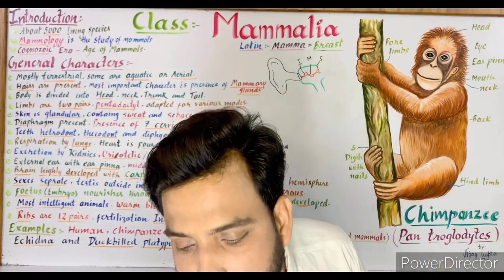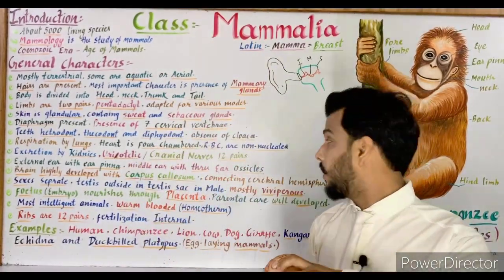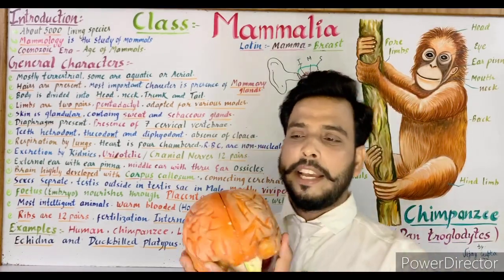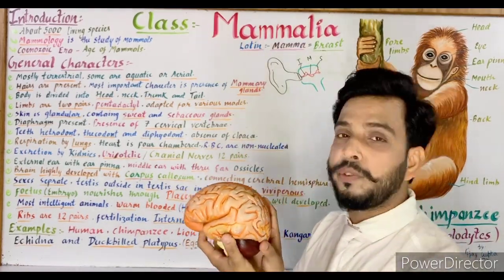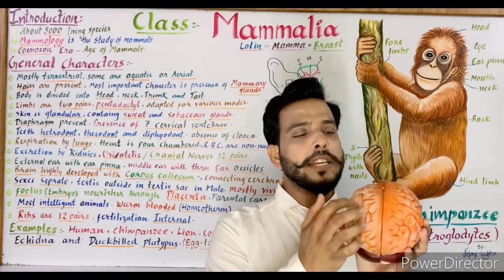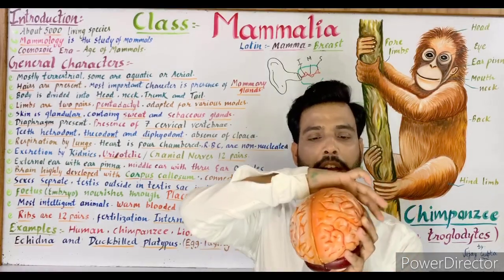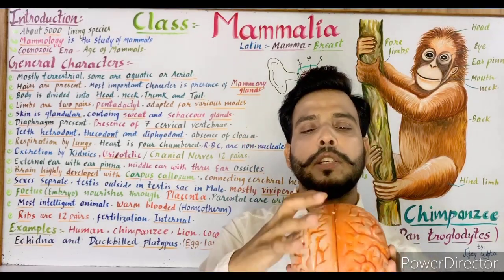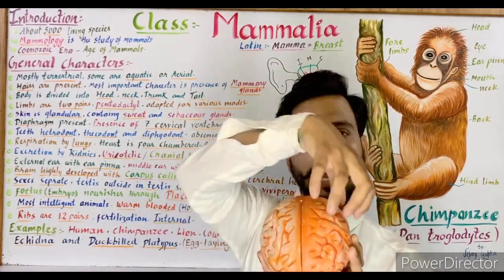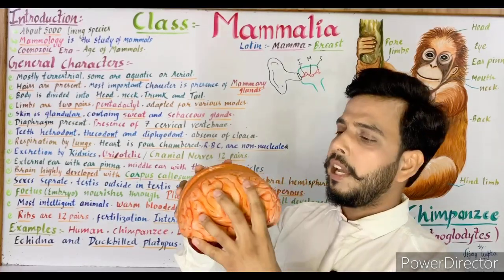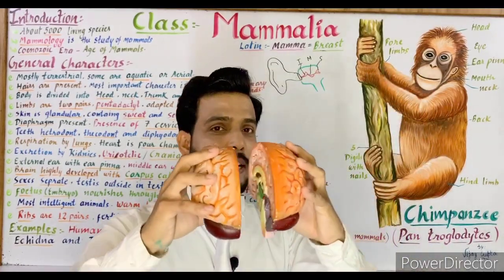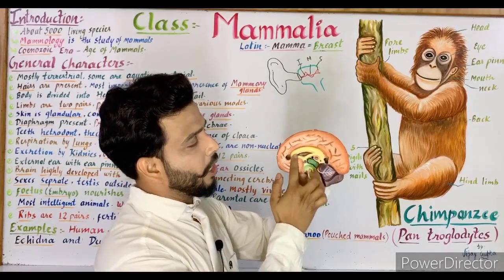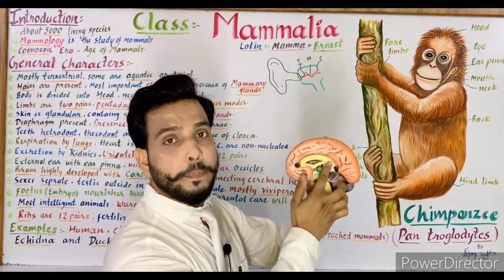I want to tell you about the corpus callosum with the help of this model of the brain. As you can see, it is the model of the human brain, and the brain is divided into 2 hemispheres. The complete structure is a single sphere, and this sphere is further divided into 2 hemispheres, this one and this one. Now you can see in the LS that it is divided into 2 parts, and you can see the yellow colored part, which is a C-shaped band.